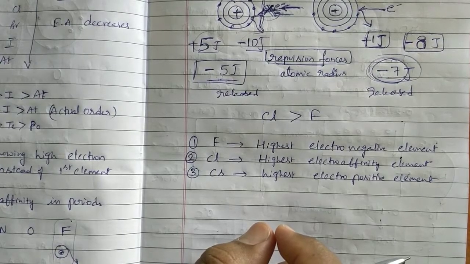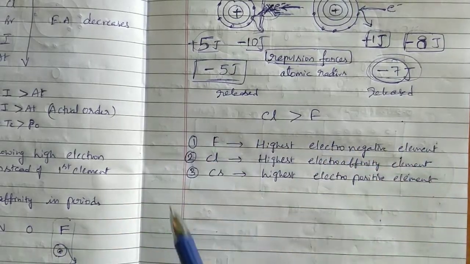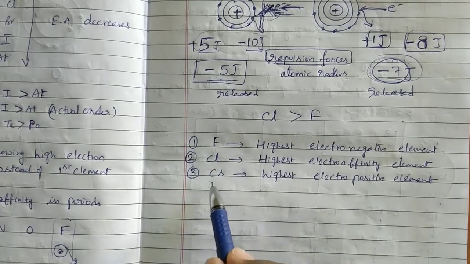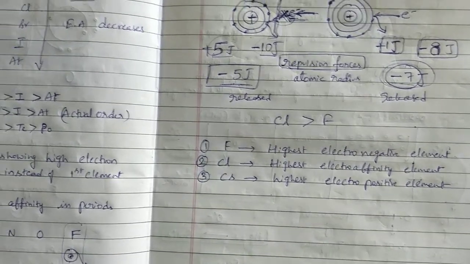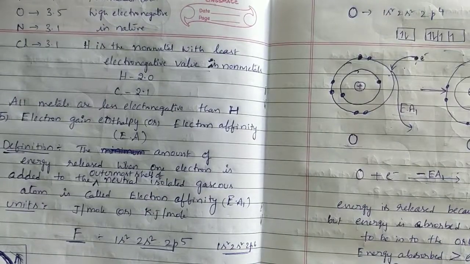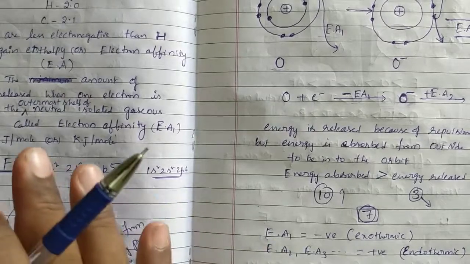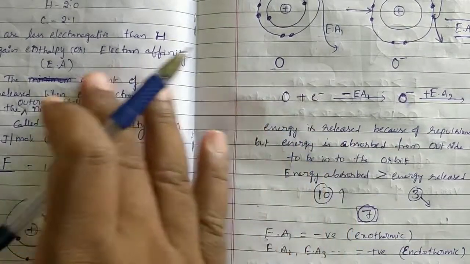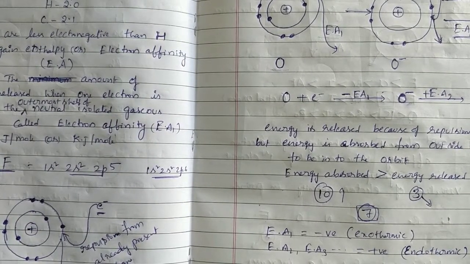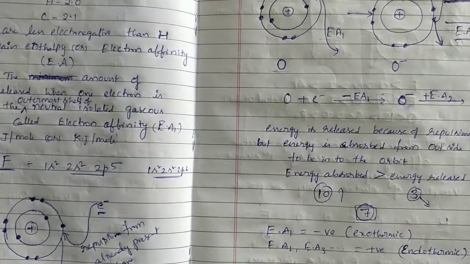Is it okay? These are the main properties till now, whatever we have discussed, and these are the conclusions from the points. Fluorine highest electronegative element, chlorine highest electron affinity element, cesium highest electropositive element. Now in the next class we will see the remaining properties, and how, by taking the periodic table as a whole, we are going to discuss these properties. Within 5 to 10 minutes I will explain, and by next class we are going to complete this periodic classification. This is about today's class.